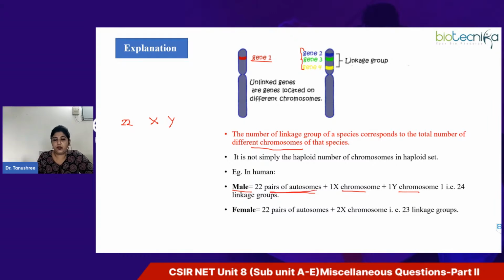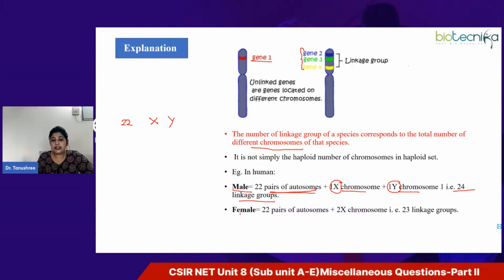Each chromosome will have many genes. And the X and Y chromosomes are not the same, they are different, right? There are different genes present on the X chromosome and the Y chromosome. So that is why here the total linkage groups will be 24.